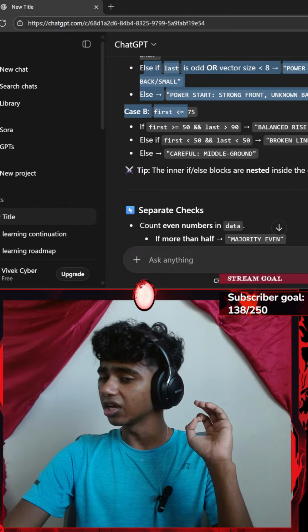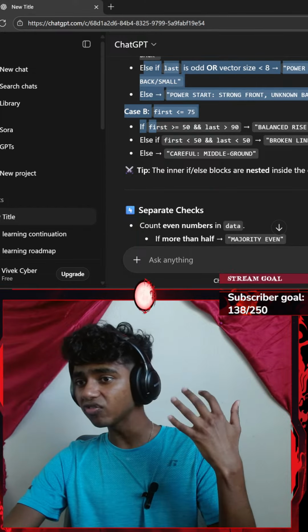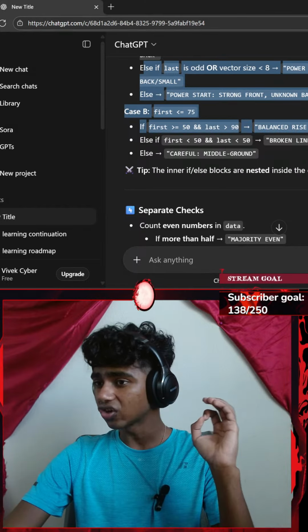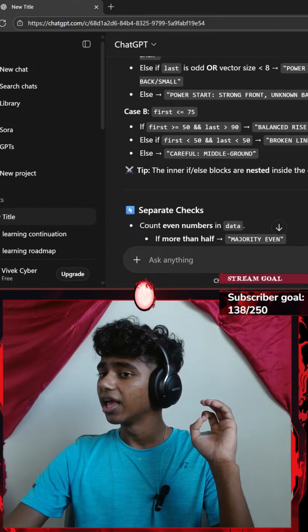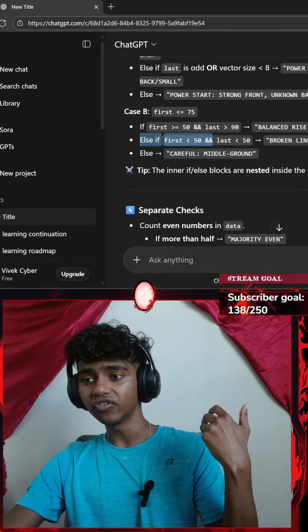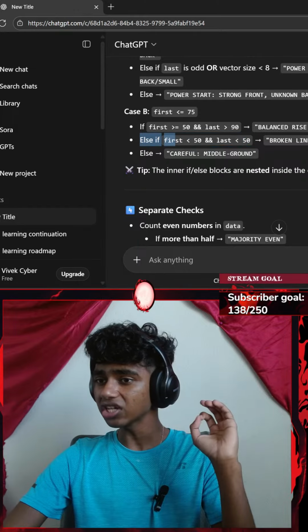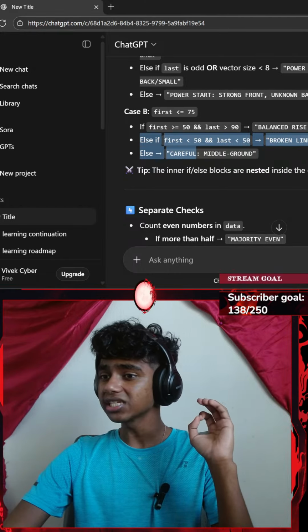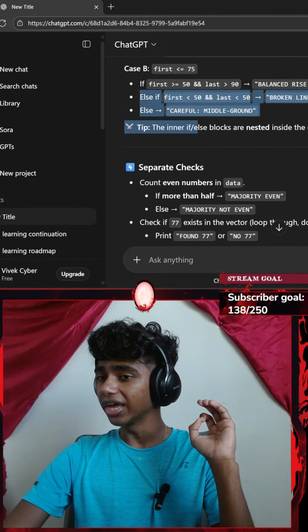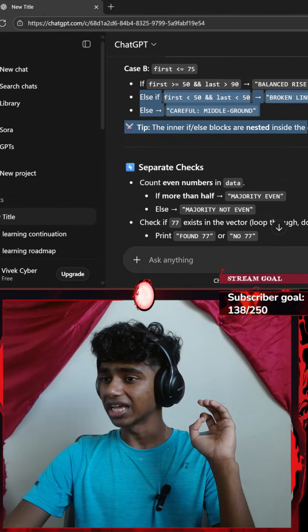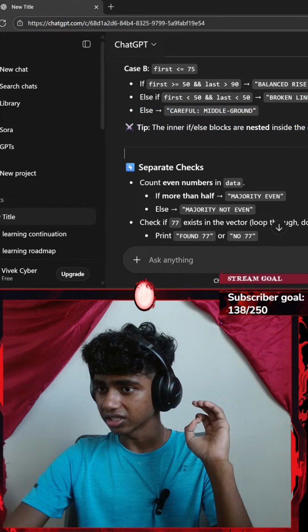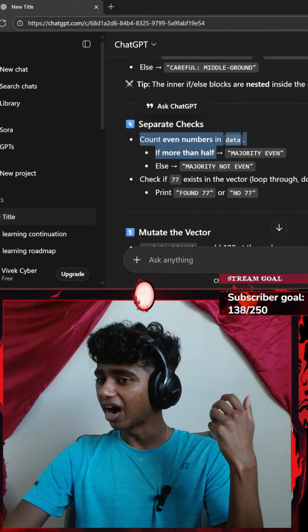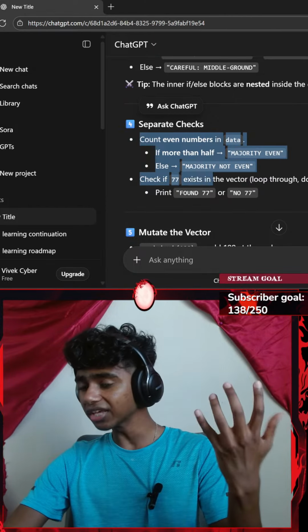Case B, if my first is less than or equal to 75, if first is greater than 50 and last is greater than 90, balanced rise, decent front, explosive finish. Else if first is less than 50 and last is less than 50, broken line, weak front and back, else careful middle ground. Tip, the inner if/else blocks are nested inside the outer if/else. Separate checks, count even numbers in data, if more than half, majority even, else majority not even.